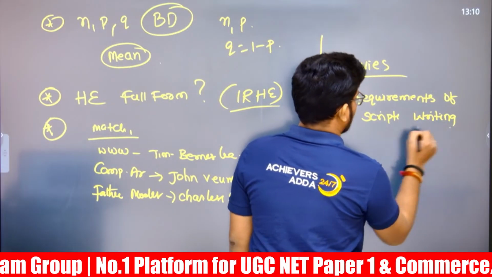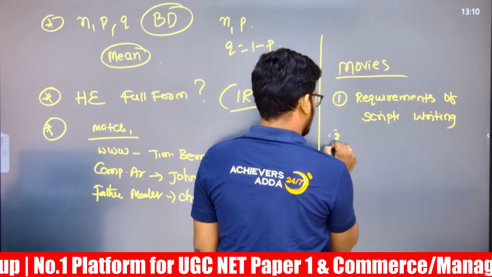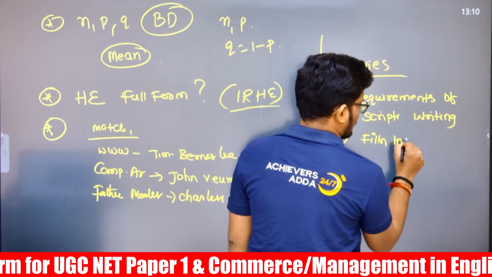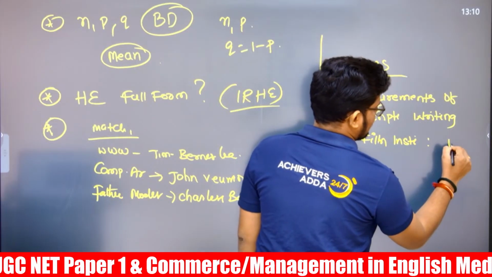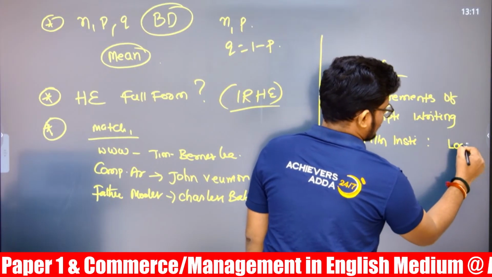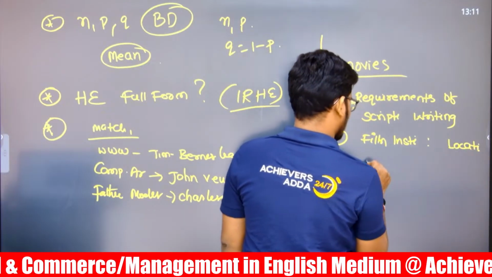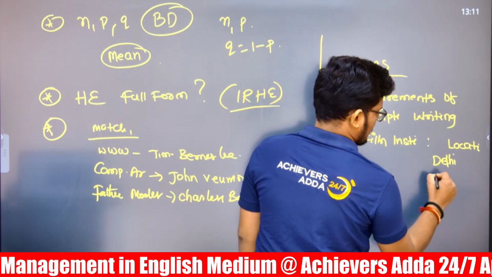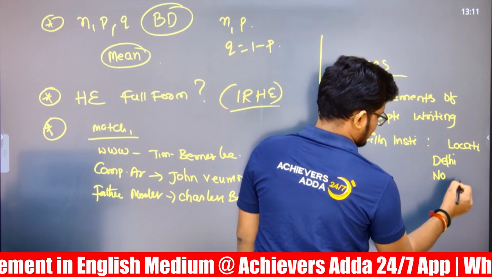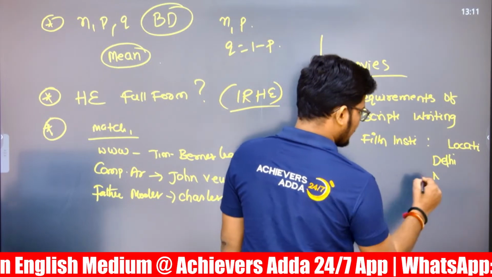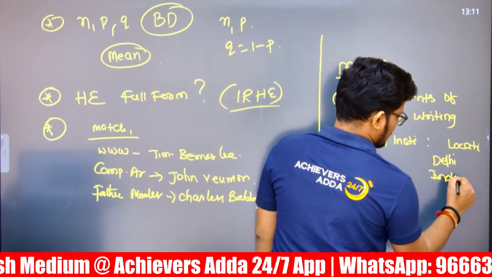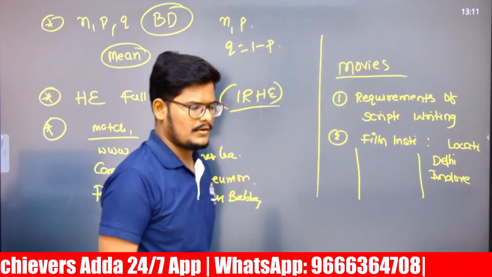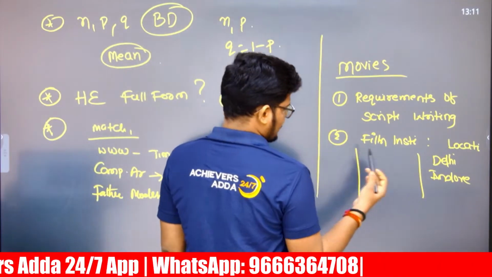After that, there is a film institute. Matching film institutes as well as their location or the city, we can say. Like Delhi is there, and Noida is there. So Delhi or else Indore. Like this, 4 place names are given, 4 film cities are given, film institutes.